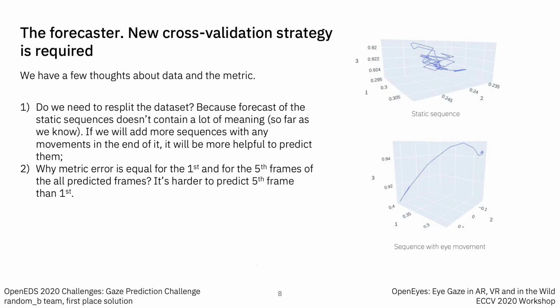We have a few thoughts about data and about the metric. Looks like we need to resplit our dataset because forecast over static sequences doesn't contain a lot of meaning, as far as we know. If we add more sequences with any movements at the end of them, it will be more helpful to predict them, but not static sequences. And also our second thought about the metric. Why is the metric error equal for the first and for the fifth frames of all predicted frames? It's harder to predict the fifth frame than the first, so maybe we have to do something here too.